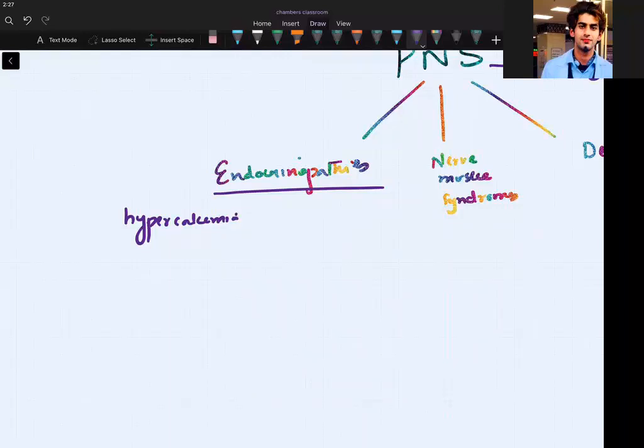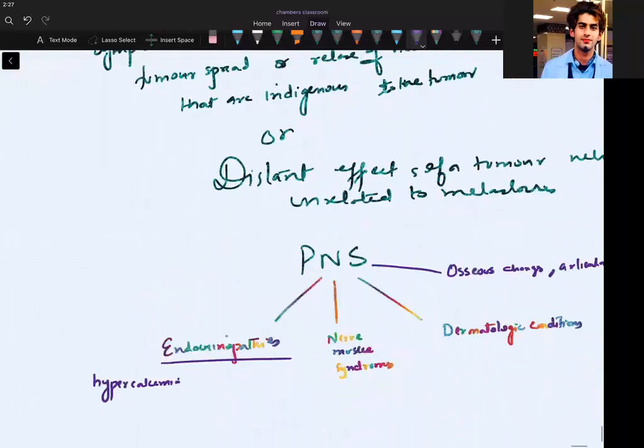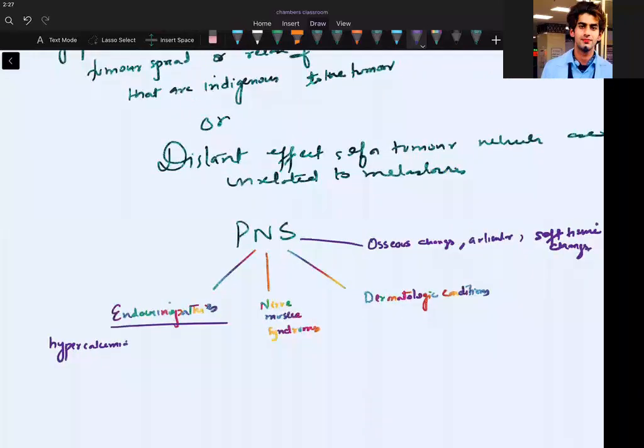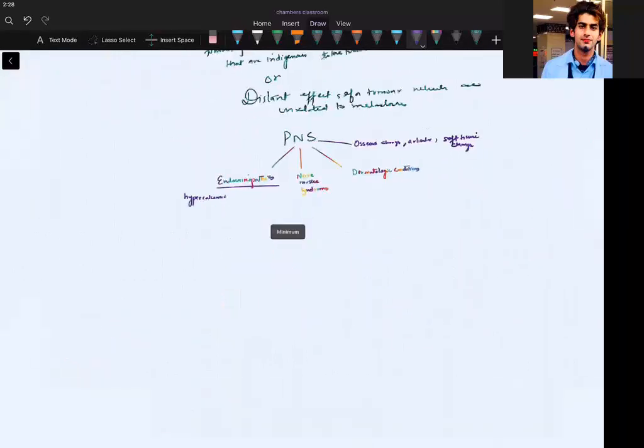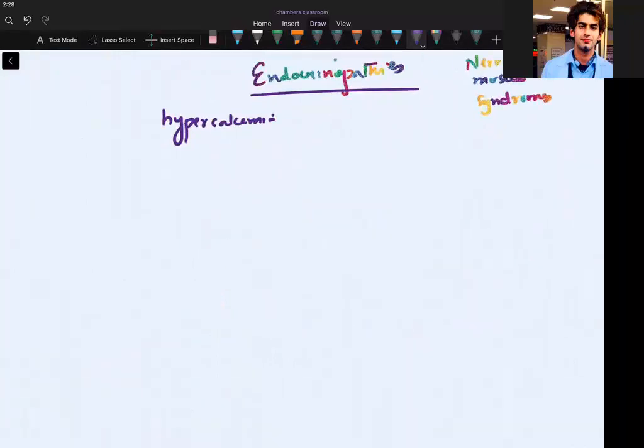But we are saying in the definition that we are not relating this syndrome. This is actually the distant effect of a tumor, which is not related to the metastasis. So that means some other thing is producing something which is doing that thing. For example, hypercalcemia should ideally happen in a parathyroid hormone problem. If I have parathyroid hormone getting high, I will have hypercalcemia because parathyroid hormone increases the serum calcium levels. For instance, I'm talking about calcium right now. Don't try to speak everything. Here I am concerned about calcium.